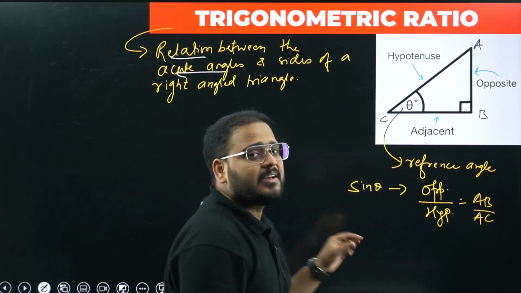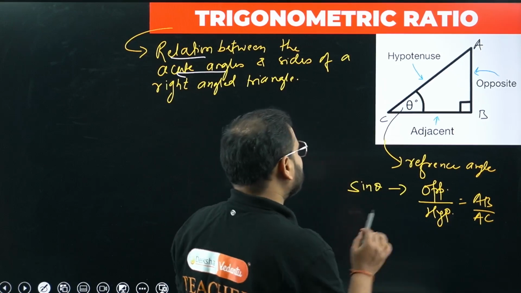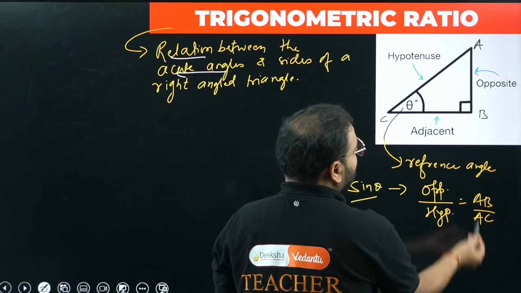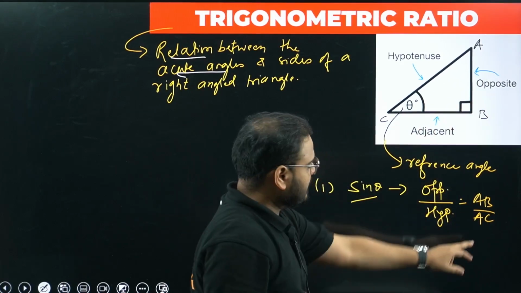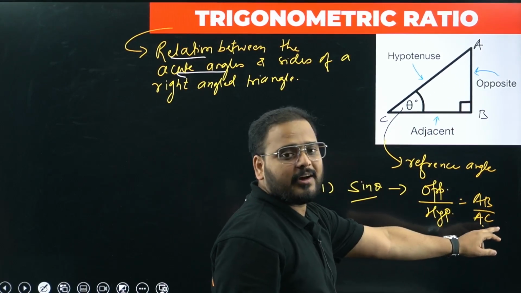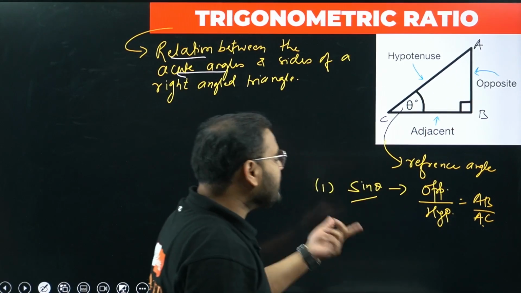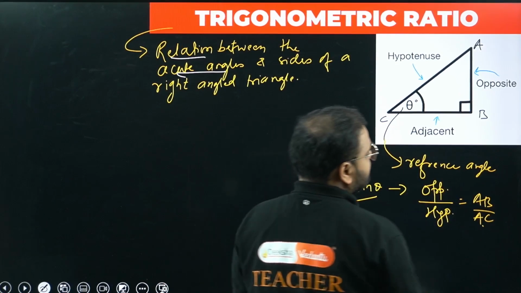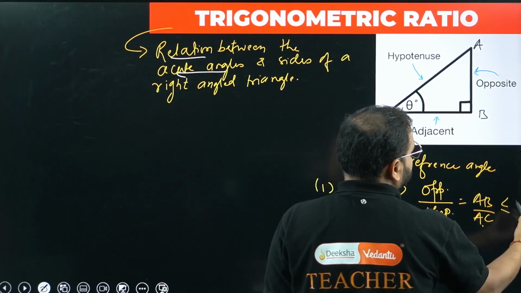Don't worry, when we are dealing with special angles, right now you can just remember this. For sine theta, this can never be more than 1 because AC is the largest side. It means the value in the denominator is always bigger than or equal to the numerator. It can never exceed 1. So it is either less than or equal to 1.